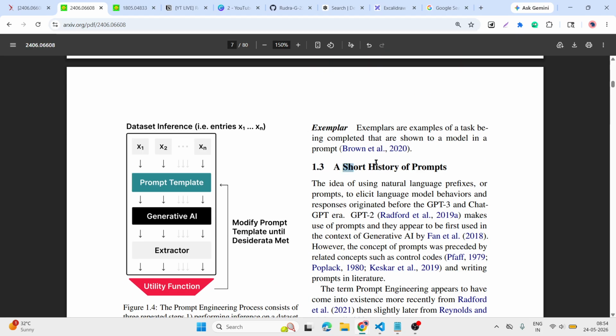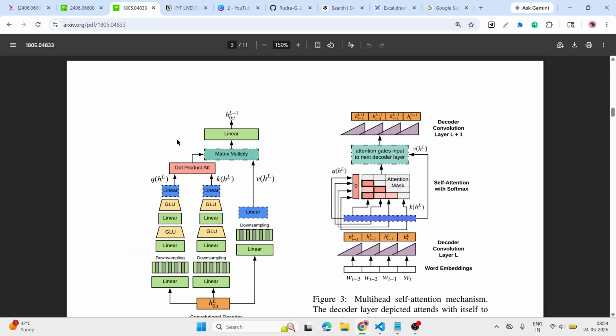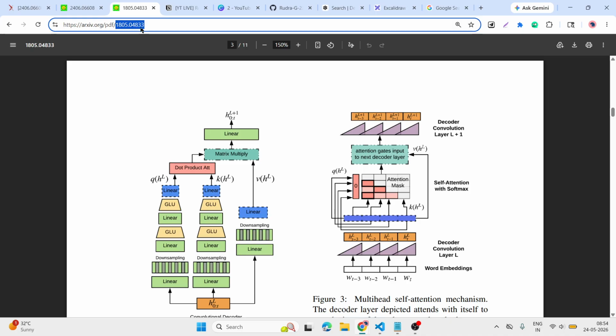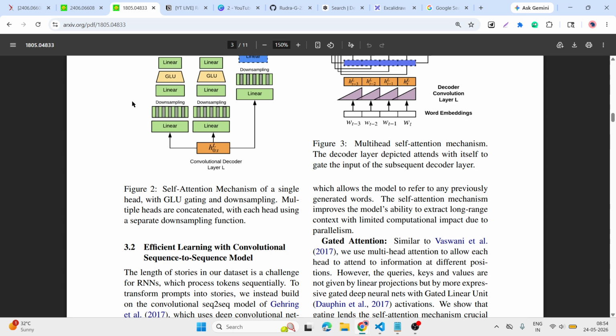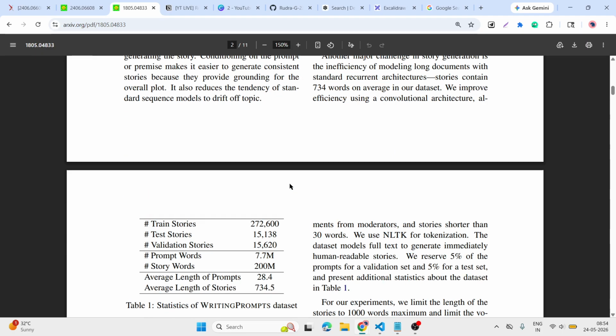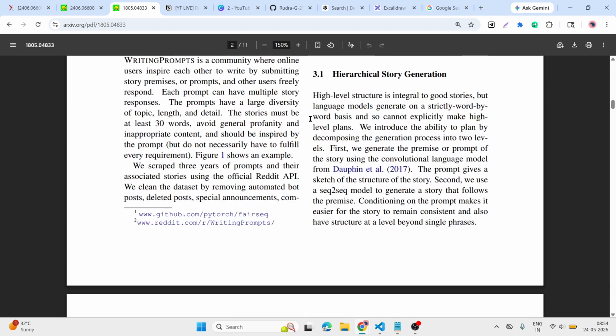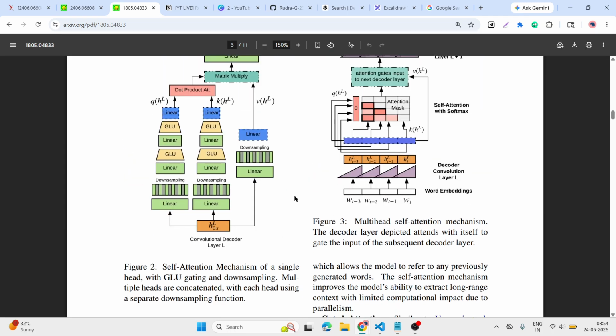So let's go through a short prompt story, a simple story. Before ChatGPT, we also had a few research papers, like 1805.04833, which provides stories, taking this amount of test stories, with a multi-head attention mechanism.